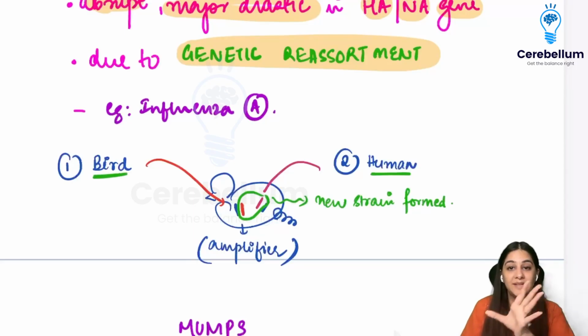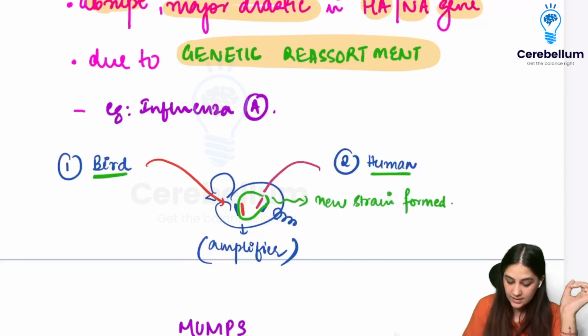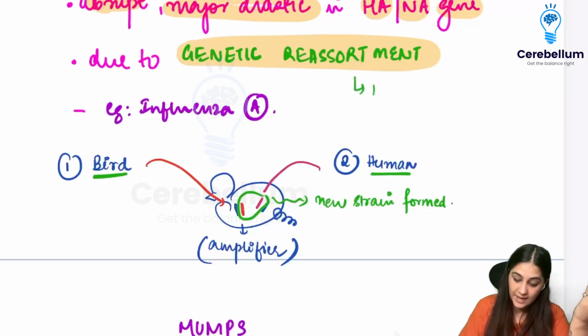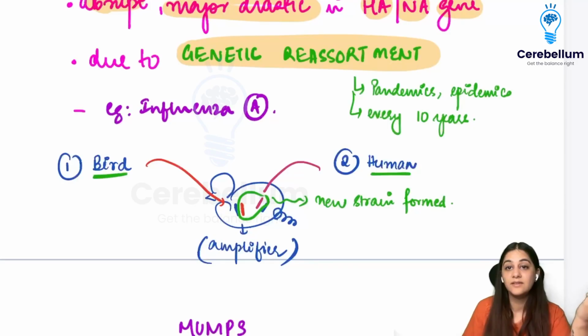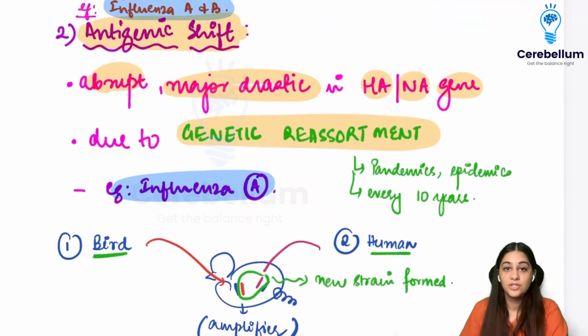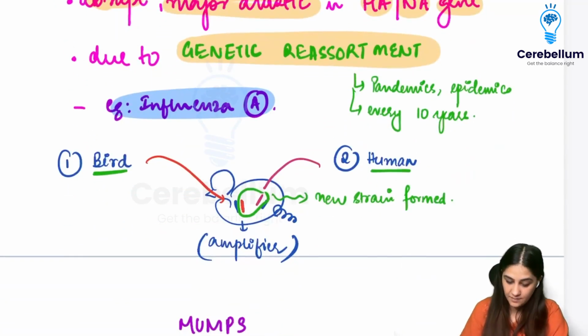This causes a lot of pandemics and epidemics. Thankfully it occurs only every 10 years, and it is mainly seen in influenza A virus. So this is what genetic reassortment means.